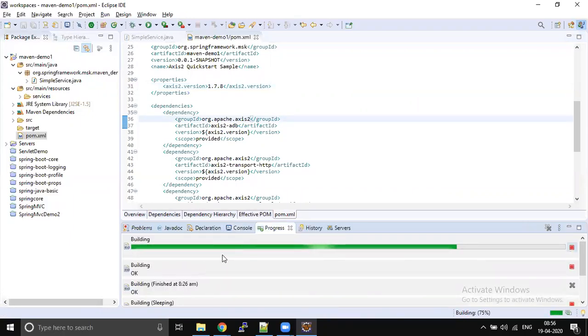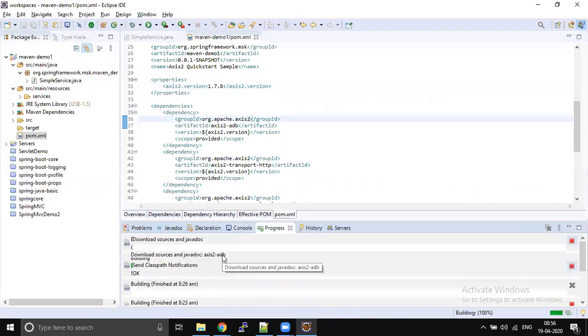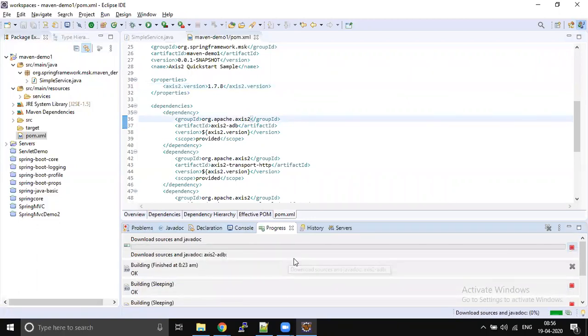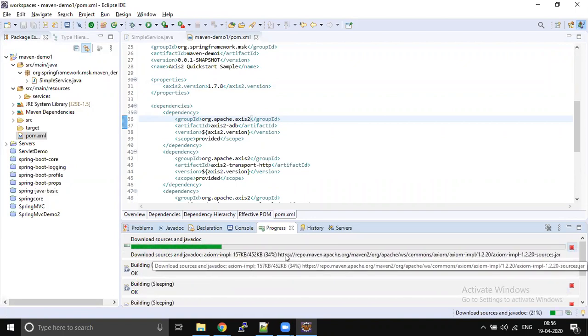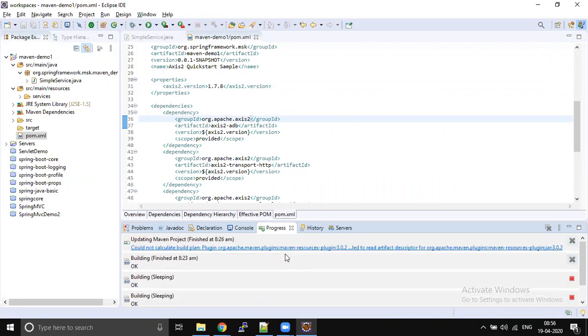See, report.maven.apache.org, so it's fine. My internet is pretty fast. Sometimes you would be able to see, right, HTTPS or report.maven.apache.org. From here, my dependencies are downloading. Would you be able to see?